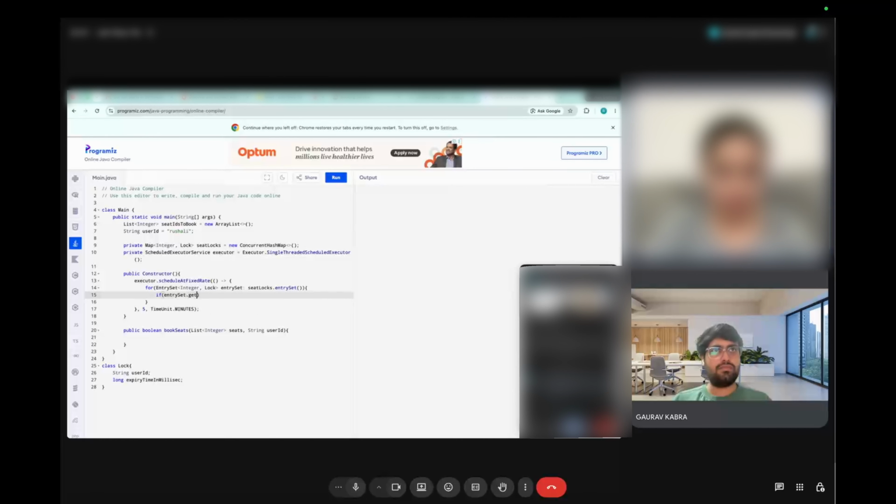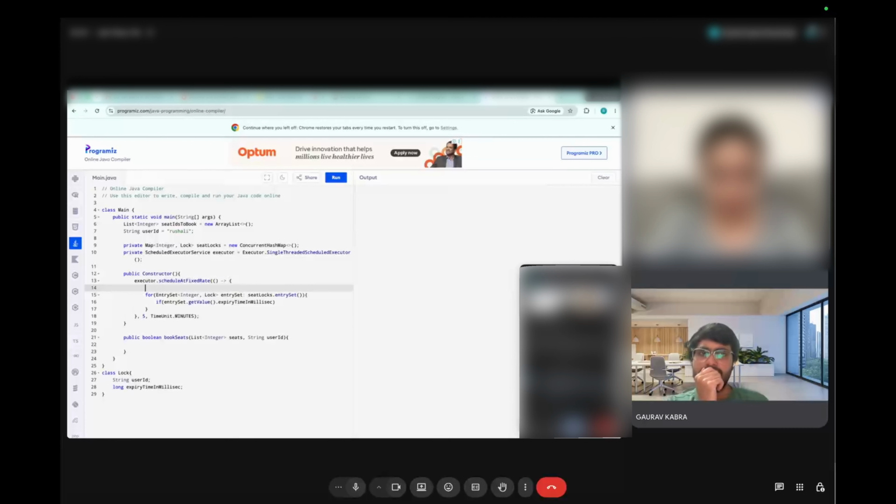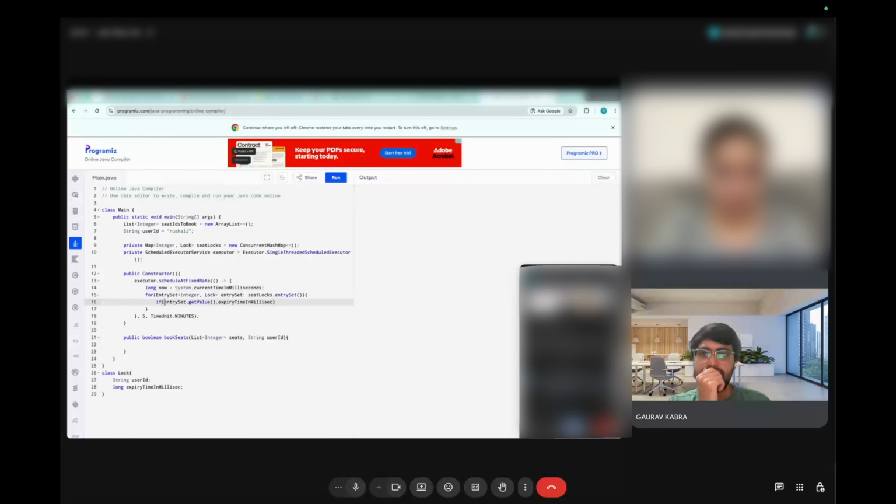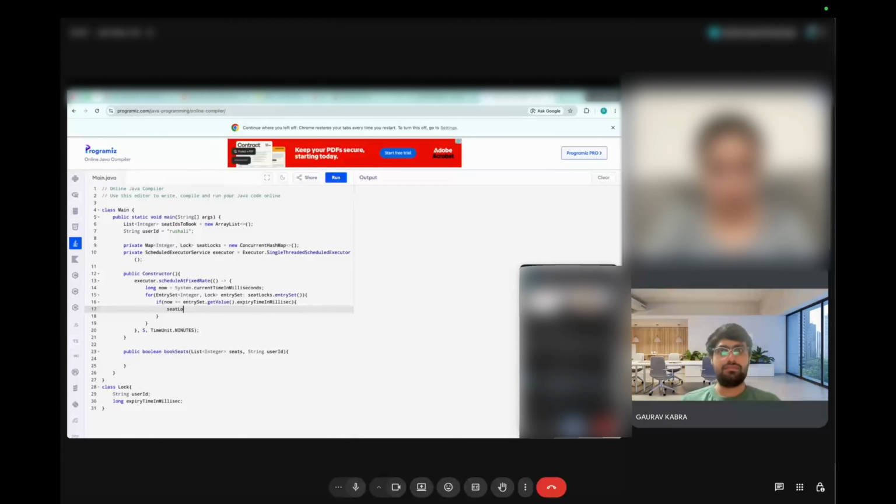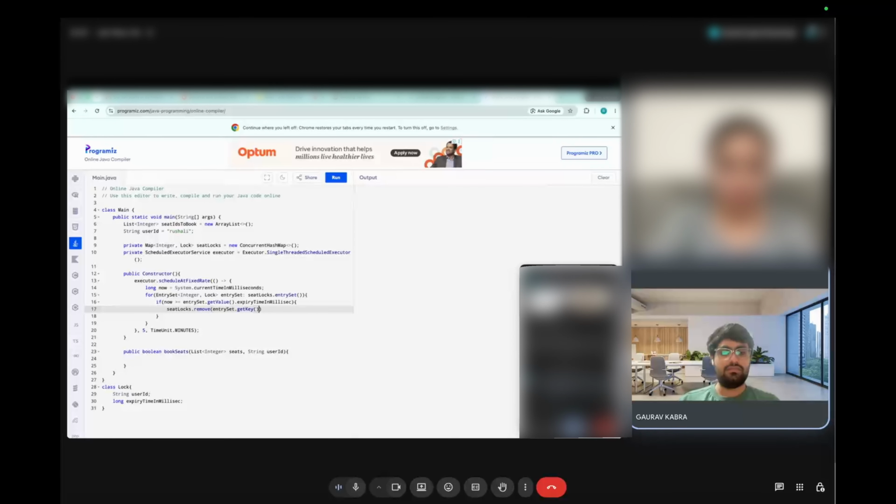Okay. So this will take care of removing the lock after it is expired.